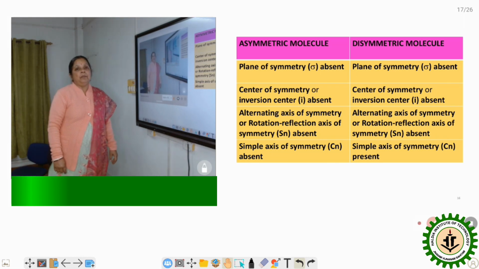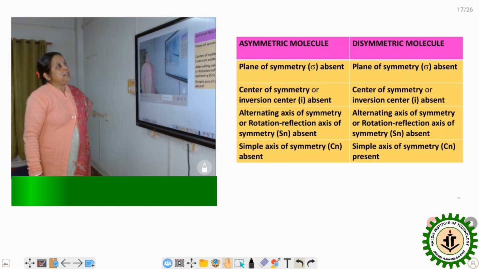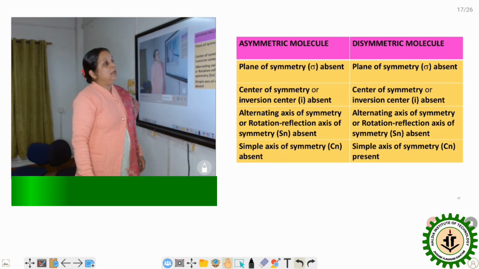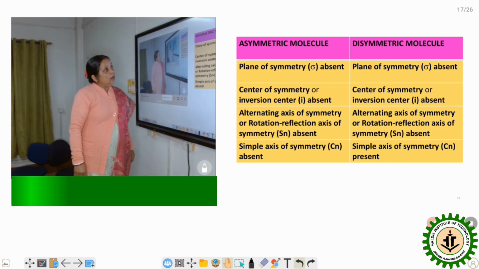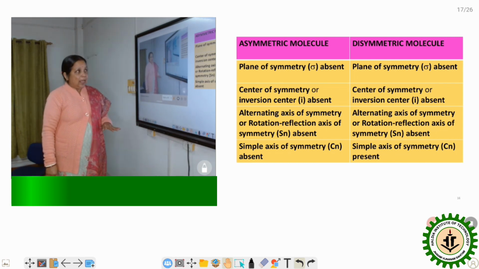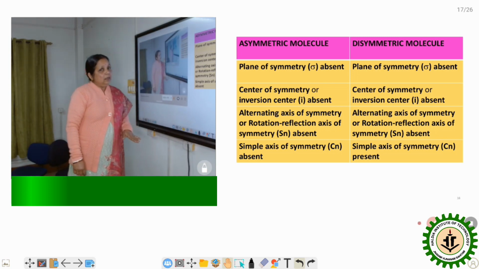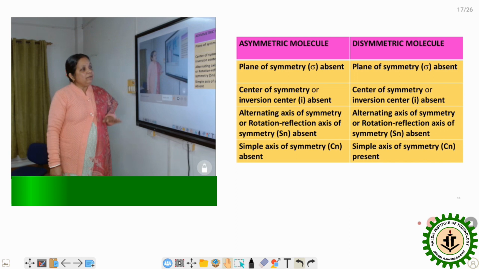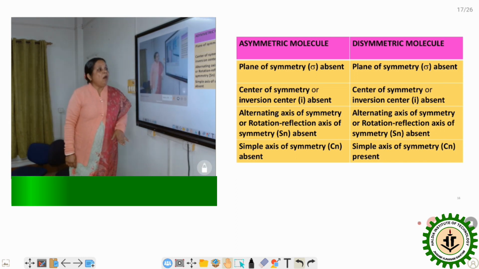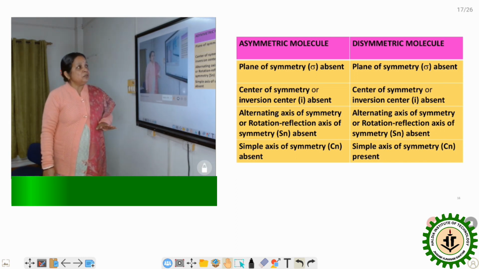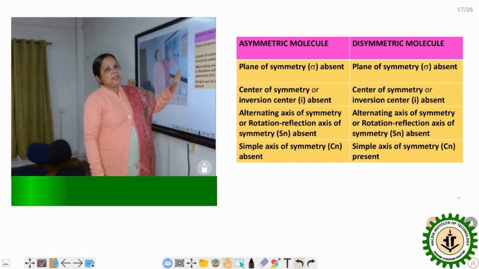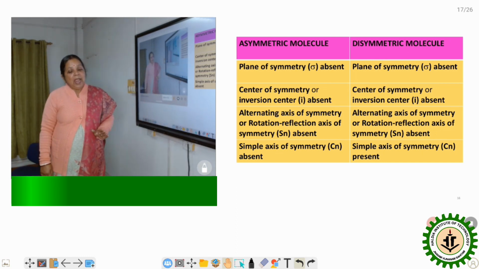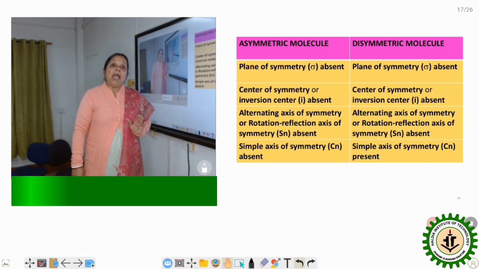Now here I am taking two terms, one is the asymmetric molecule, another is the disymmetric molecule. Any compound which has no plane of symmetry, no center of symmetry, no alternating axis of symmetry, and also no simple axis of symmetry, we can say the molecule is asymmetric and optically active.